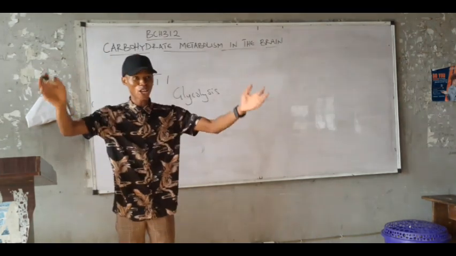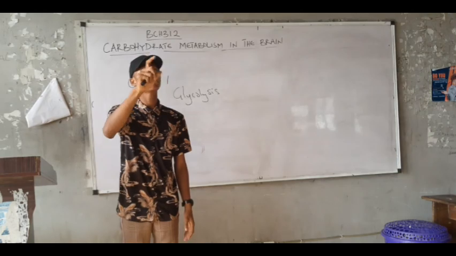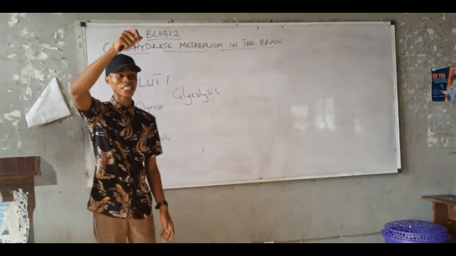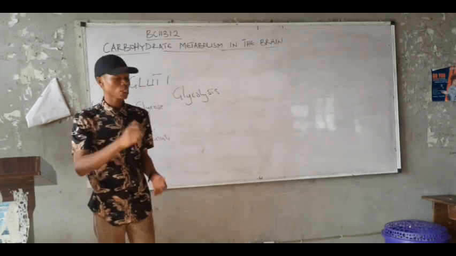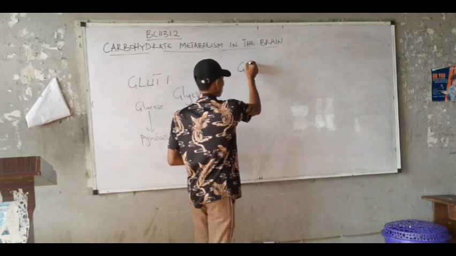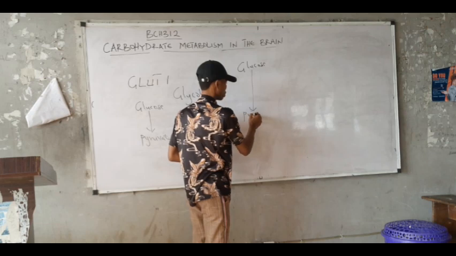Phosphoenolpyruvate. And phosphoenolpyruvate is converted to pyruvate. Now, in this course, we are not interested in those long pathways. What we are interested in is, we started from glucose and we are ending with what? Pyruvate.